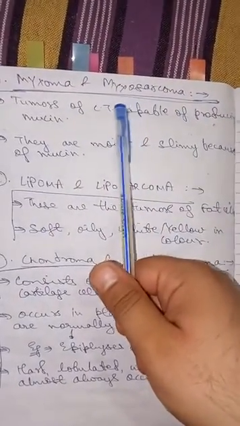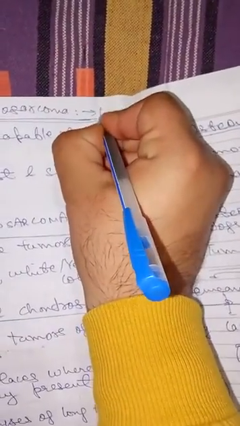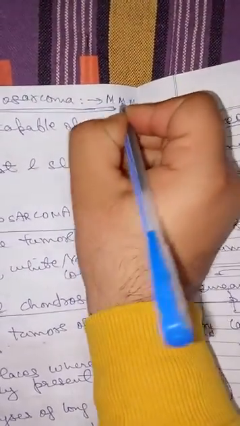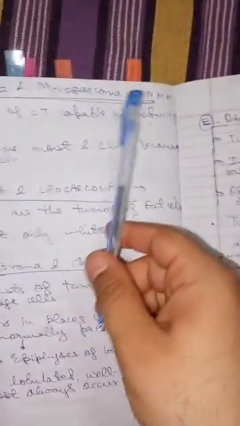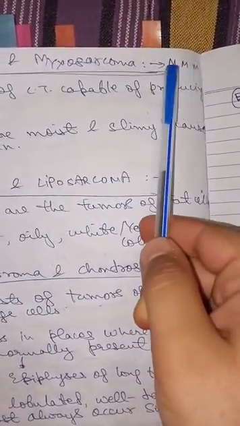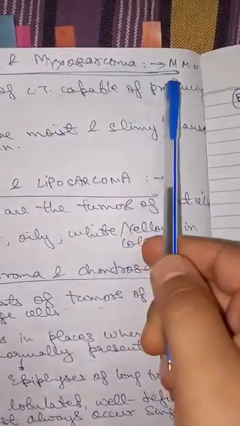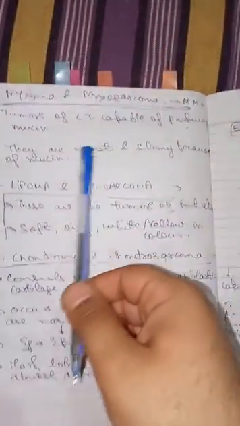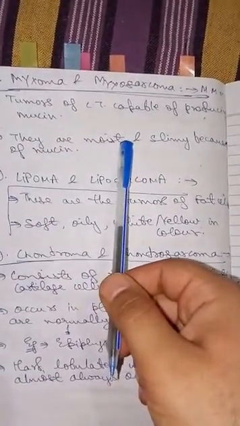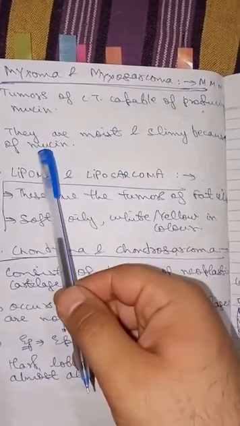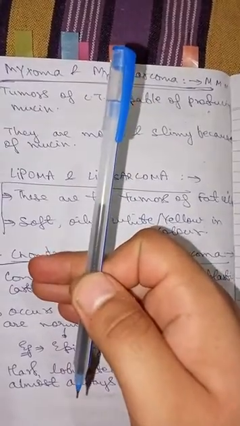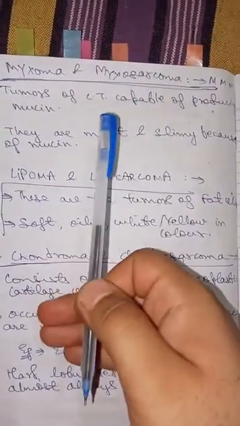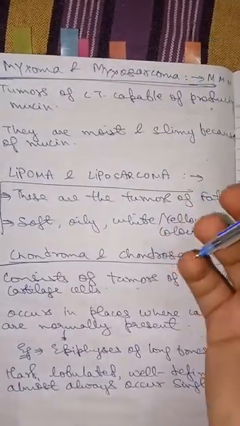Next is myxoma and myxosarcoma. We can learn it by the abbreviation MMM, that is triple M. Triple M means myxoma, myxosarcoma, mucin. In mucin producing cells, myxoma and myxosarcoma take place. So these are tumors of connective tissue capable of producing mucin. Since these tumors take place in cells which produce mucin, they are moist and slimy in nature because of mucin.